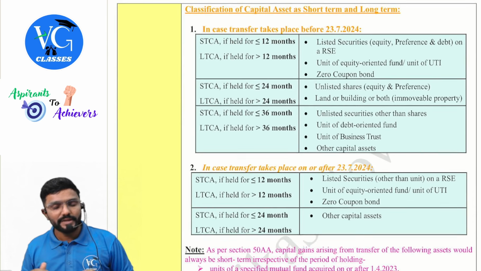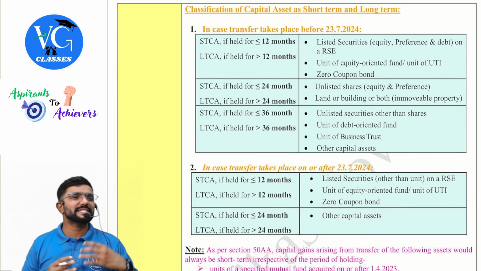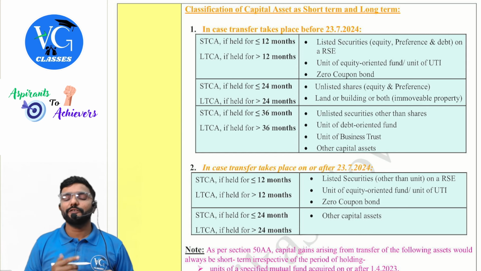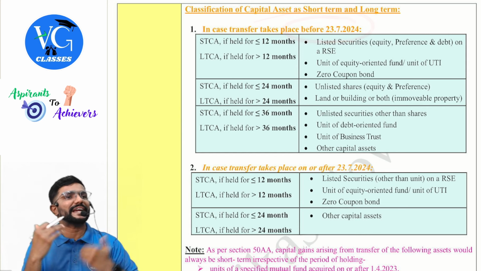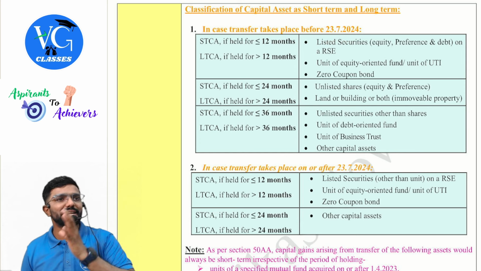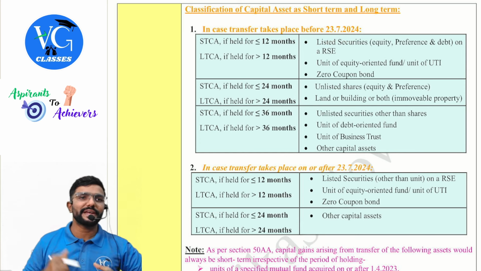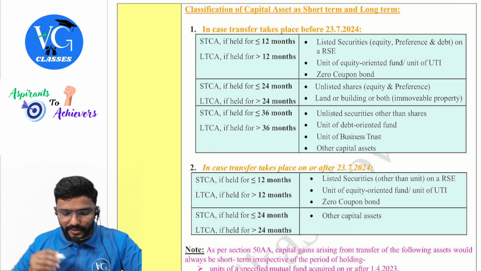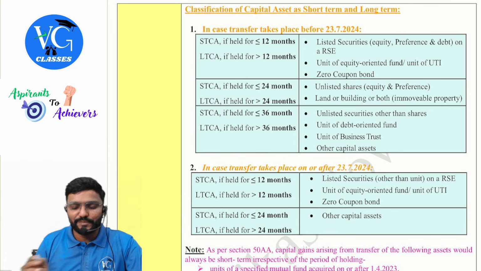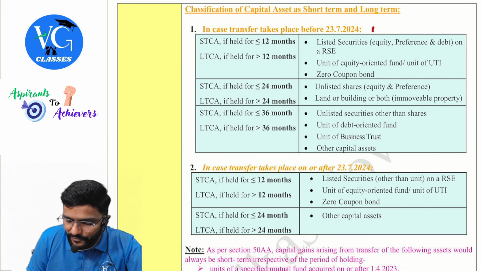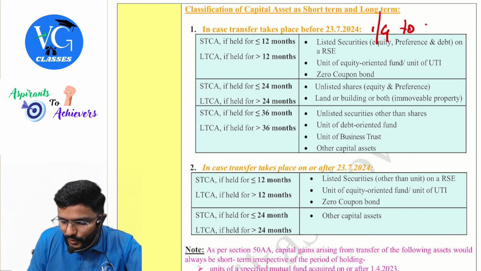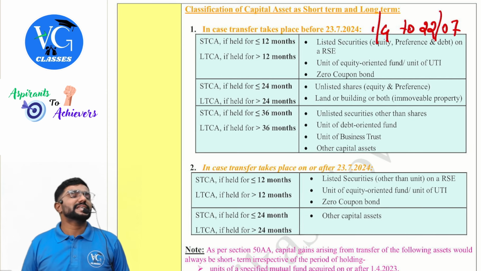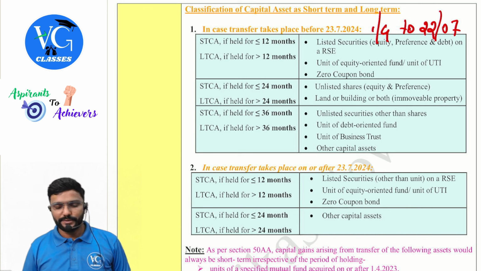We will see that. Guys, classification of capital asset into short term or long term depends on the period of holding. And the period of holding is categorized into two categories here. That is, if the transfer has taken place before 23rd July or on or after 23rd July. If the transfer has taken place before 23rd July, that is from 1st April of our previous year to 22nd July, how do we decide whether the asset is short term or long term?